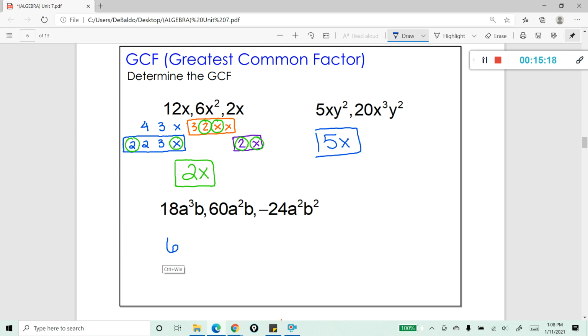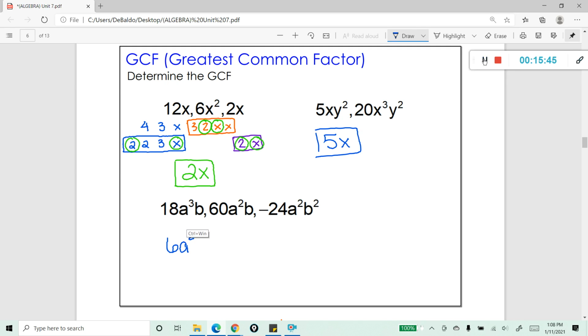So I'm going to write 6. Now just focus on the a's. I have 3 in the first term, 2 in the second term, and 2 in the third term. The highest common one is going to be a squared. I understand that the first term has 3 a's, but it doesn't have 3 a's in the other two terms, so it's not a common factor within all three of the terms.